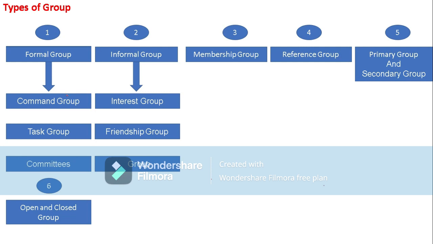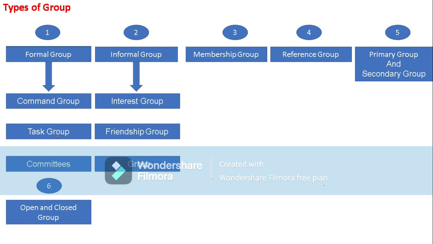Once again, task group means a group of individuals who come together to complete a particular task or job assigned to them. So when the job is finished, the group is wound up. Till the task is completed, the group will be in existence, and when the job is finished, the group will be wound up.